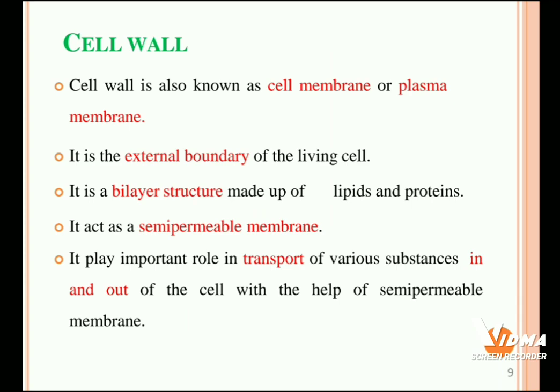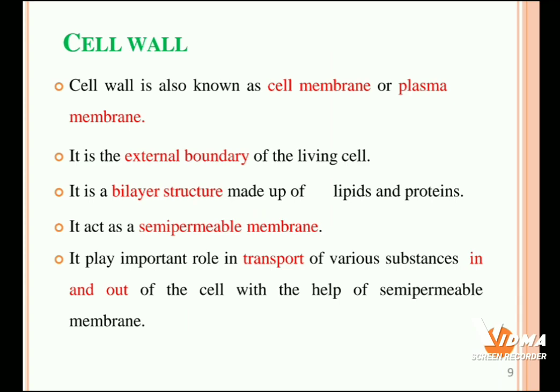So the first one is cell wall. The cell wall is also known as cell membrane or plasma membrane. It is the external boundary of the living cell. The complete external portion of the cell is covered by the cell wall. It is a bilayer structure and it is made up of lipid and proteins. It acts as a semi-permeable membrane, so it allows only permeable components inside and out of the cell.